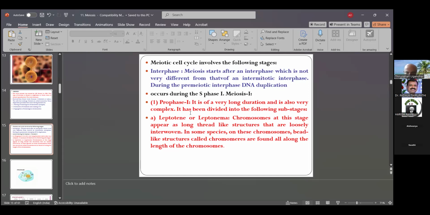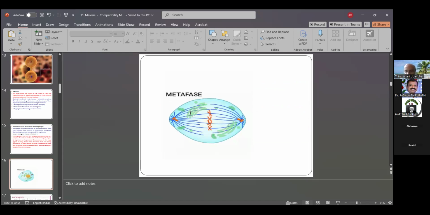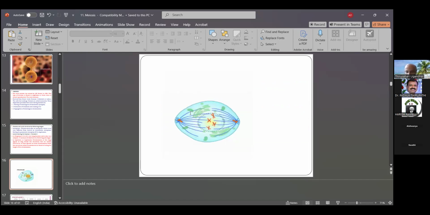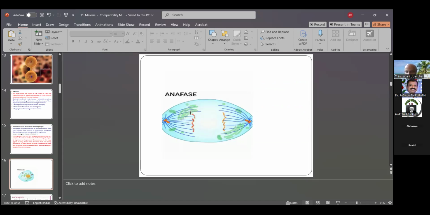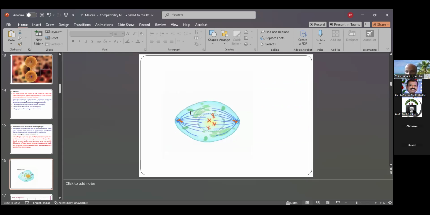So in some species, the bead-like structures called chromomeres are found all along the length of the chromosomes, which are elongated. This is also in prophase.